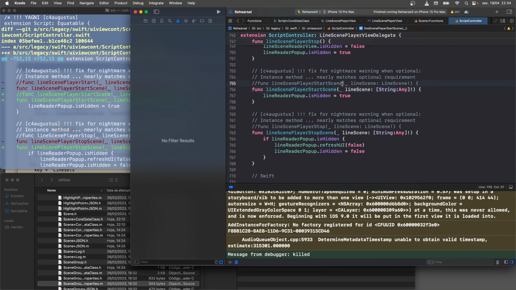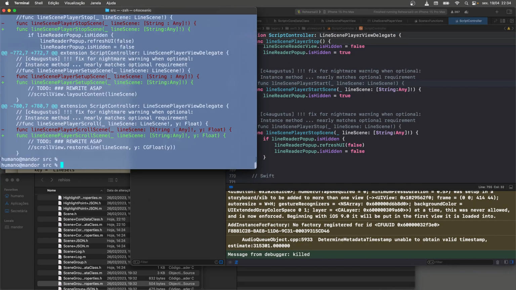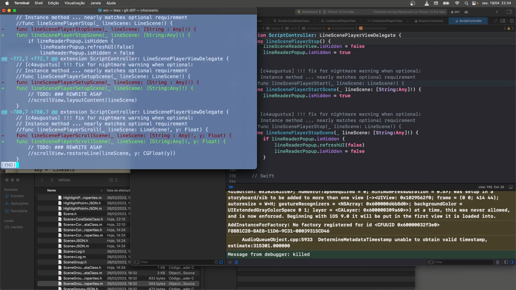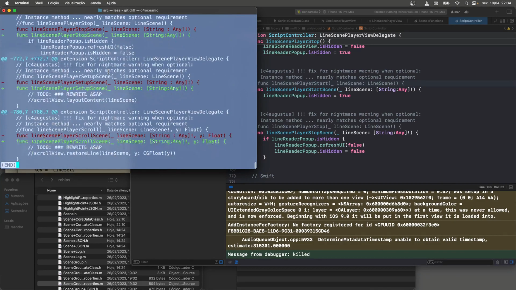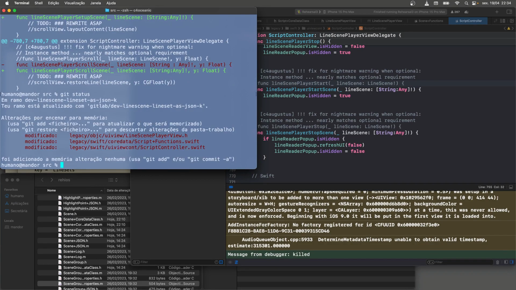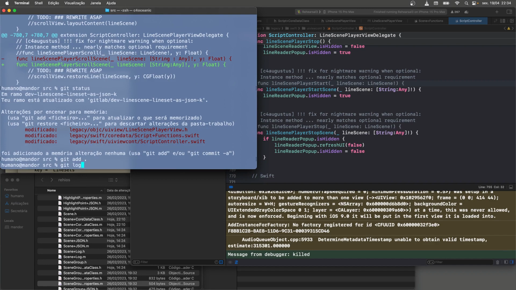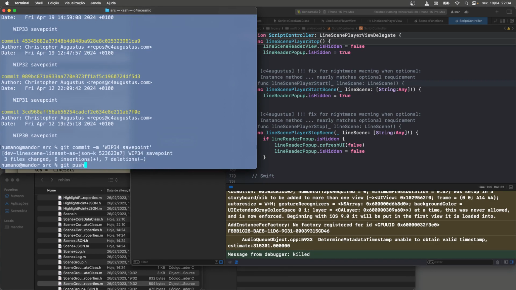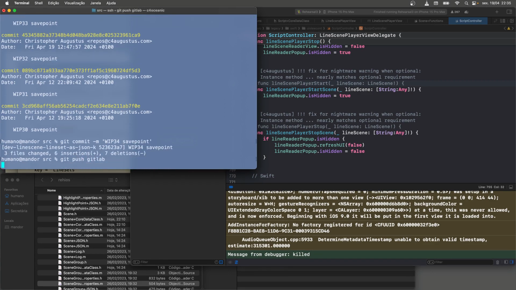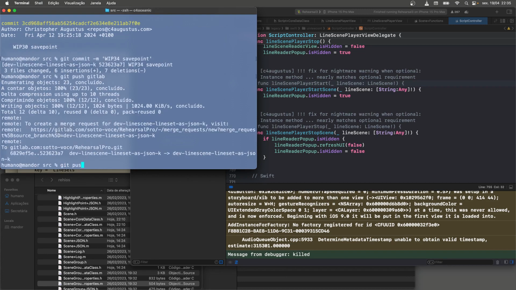That and that and git diff. Yeah, so here we just collapse the spaces on that. Other than that, it's the same. Okay. Git add, git log. We're just going to WIP save point this. WIP 34, save point. Yeah, git push, GitLab. Save that. Git push, GitHub.